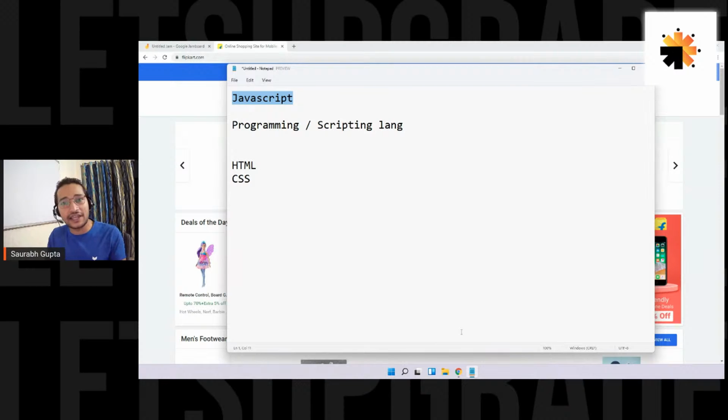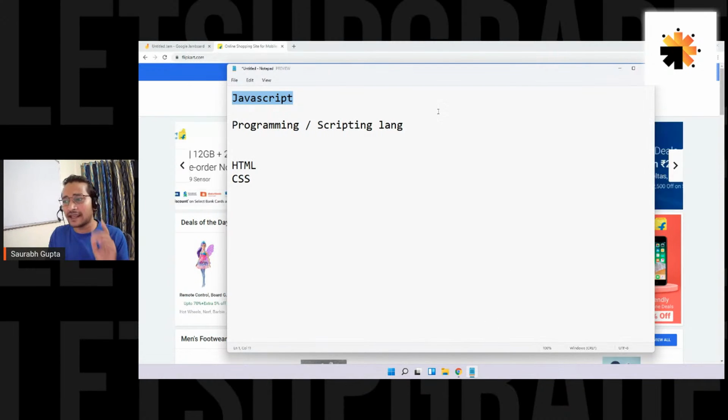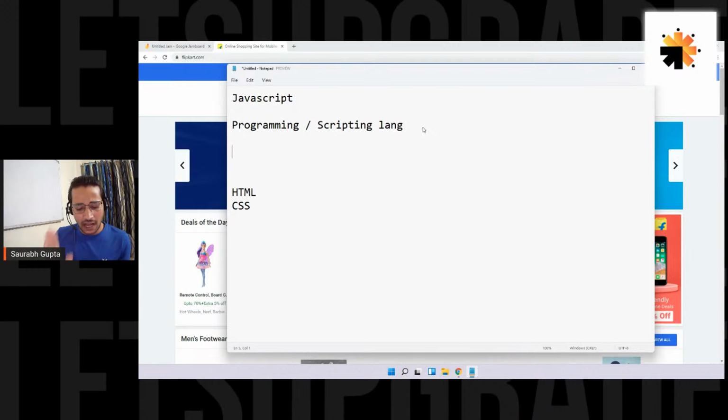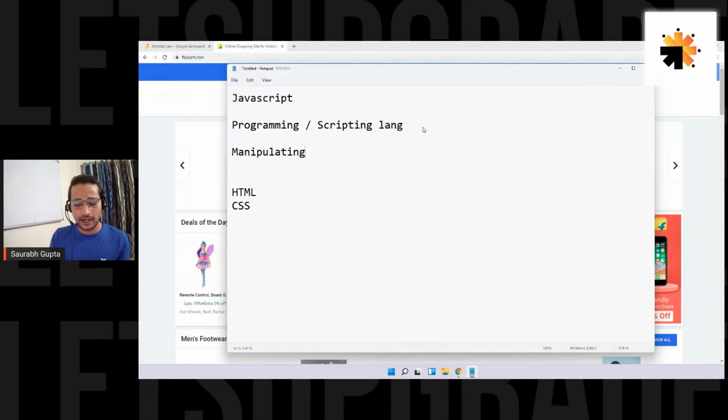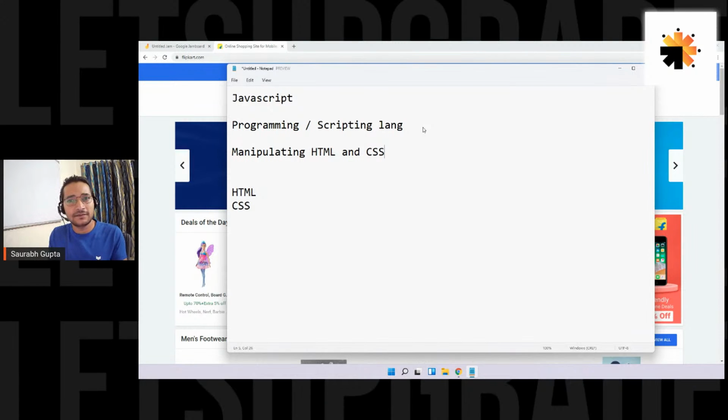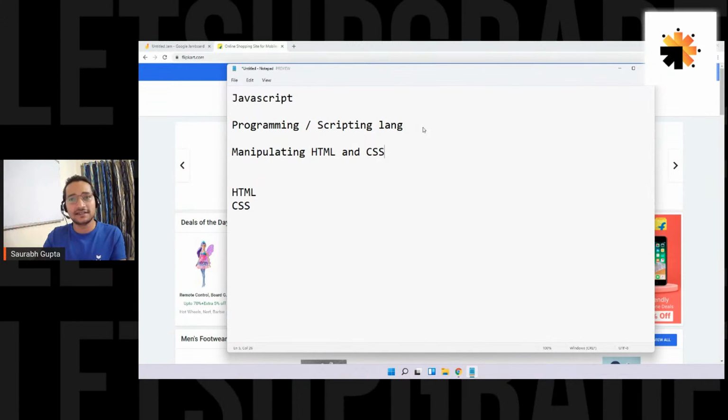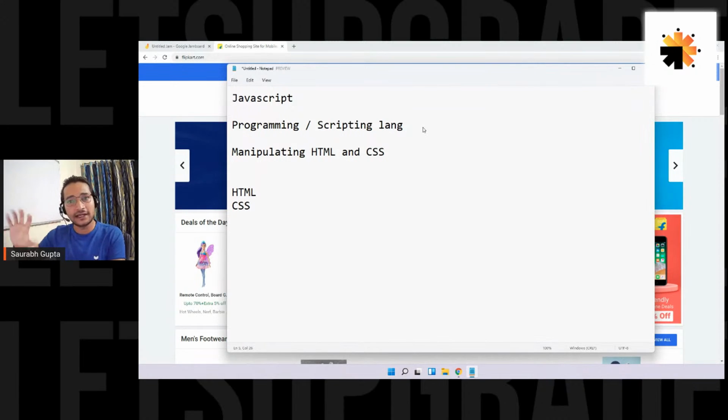Things update, things change, right? So that's what I'm understanding. That means I can say that JavaScript is responsible for manipulating HTML and CSS. Adding elements means adding HTML elements. Changing the color is changing the CSS color. So basically JavaScript is responsible for manipulating HTML and CSS. That's what we can understand. And these are the only things that you can actually see on the website. Other than this, you don't see anything.